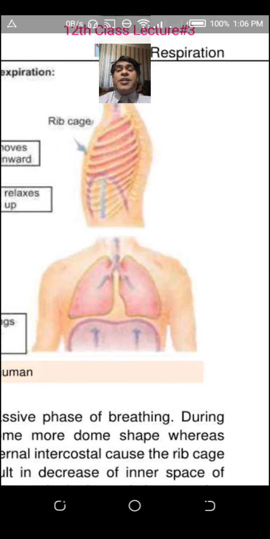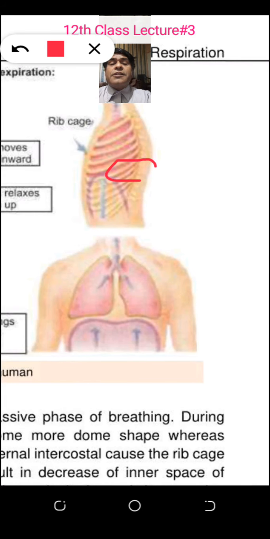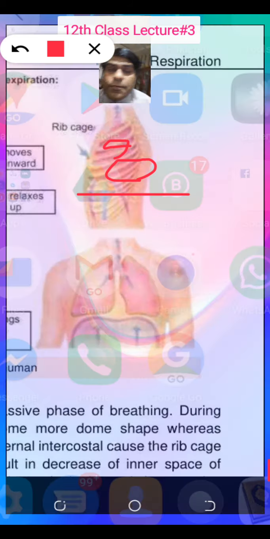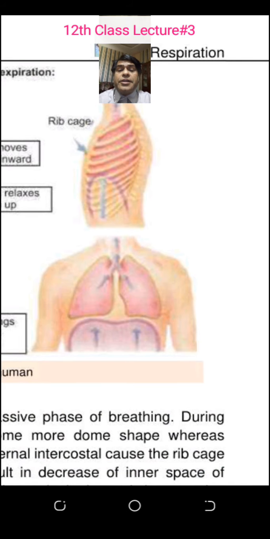Now the muscles between the rib cage, here: the muscles between the ribs are the intercostal muscles. What happens to the intercostal muscles? The intercostal muscles contract.